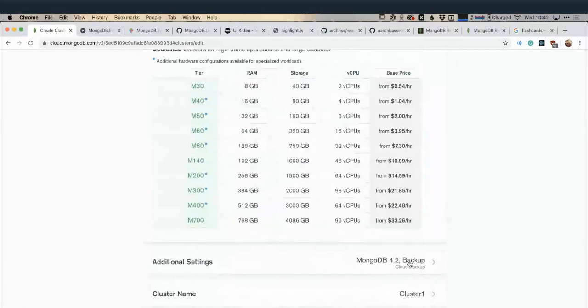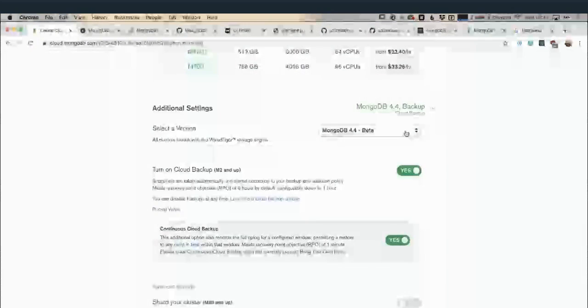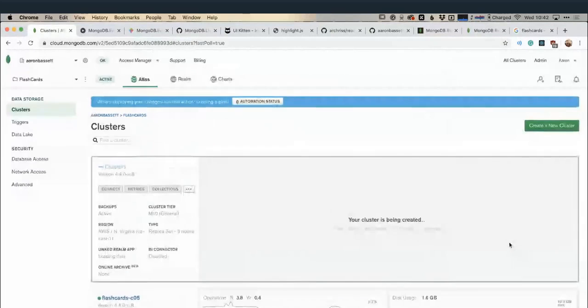My MongoDB version, I'm going to have to use a 4.4 beta. This is very cutting edge stuff they're working on at the moment. So I'm going to set that here. And I can change the cluster name to whatever I want it to be. I'm just going to leave it at Cluster1 for now. And I create cluster. So my cluster is being created. We can see at the top here, I do have some information about that.